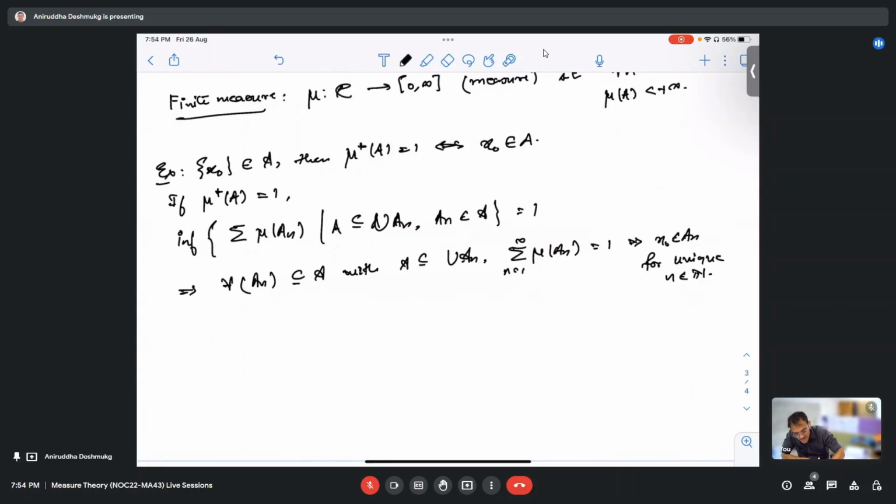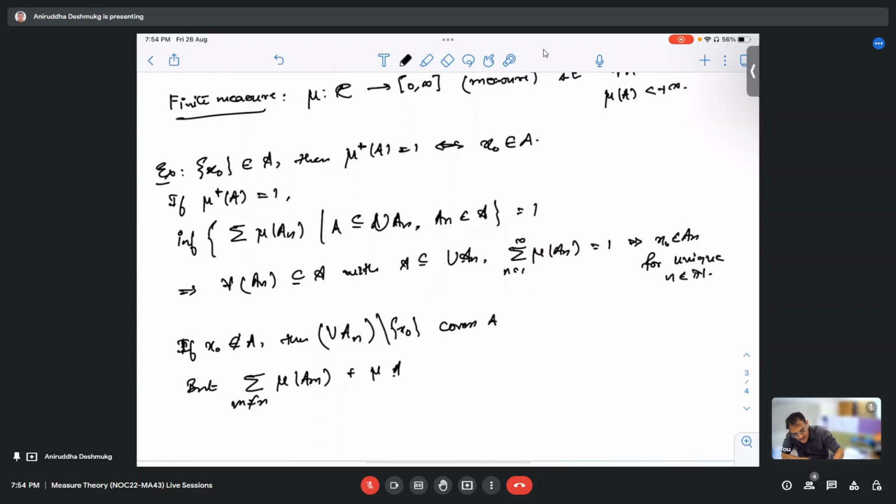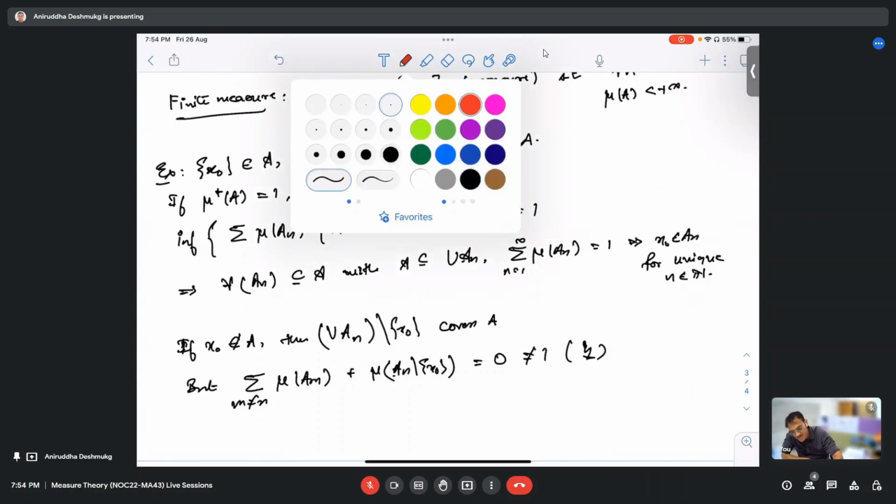Now, see, if x naught is not inside A, then the union of A_n difference x naught covers A, right? But this sum would now be the summation of mu of A_m, where m is not equal to n, plus mu of A_n difference x naught. Now this is 0, which is not 1. That is a contradiction to the previous assumption.